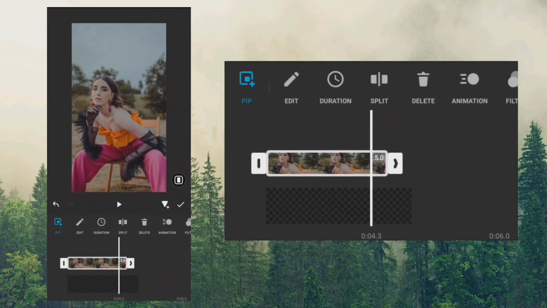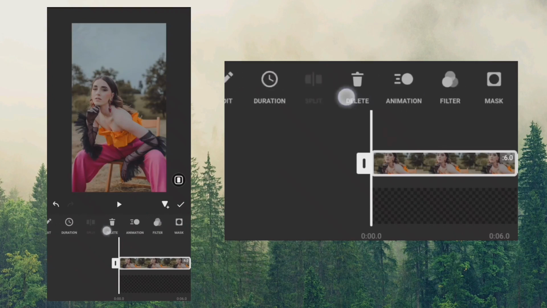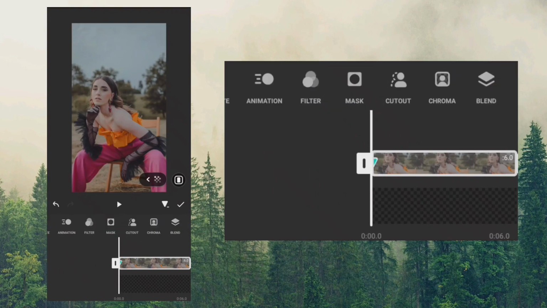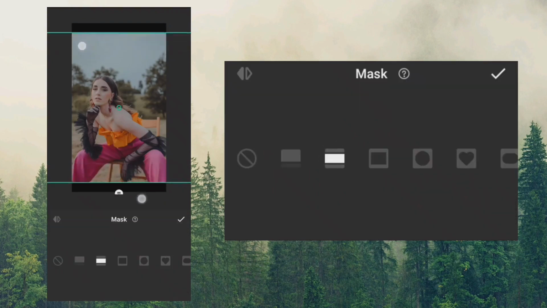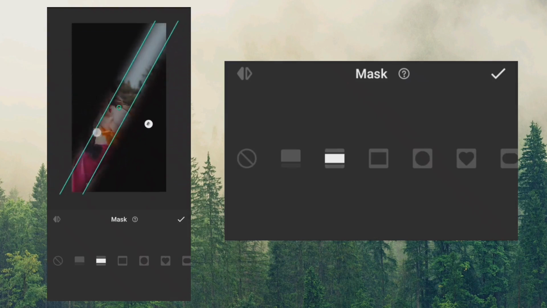Clip the photo to the end. Add keyframe to the beginning. Tap mask. Add a bilateral mask. Shrink it down and drag the shadow key to reveal the photo. Rotate the mask and drag it up.